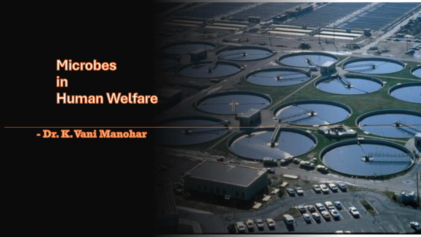Today we shall discuss some of the questions from the chapter Microbes in Human Welfare. In NEET, usually one, rarely two questions are asked from this chapter. So this is a relatively easy chapter and mainly dependent on remembrance. That's why you have to read the chapter carefully prior to the exam. One day before the exam, once again go through all the important points that have to be remembered in this particular chapter. Let us see the questions that can be asked from this chapter, one after the other.